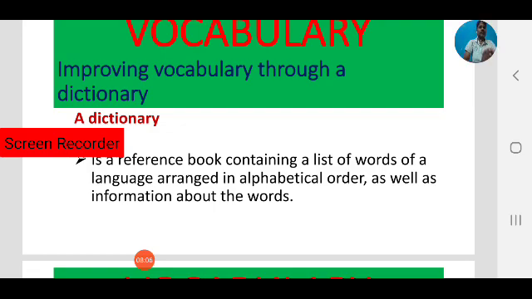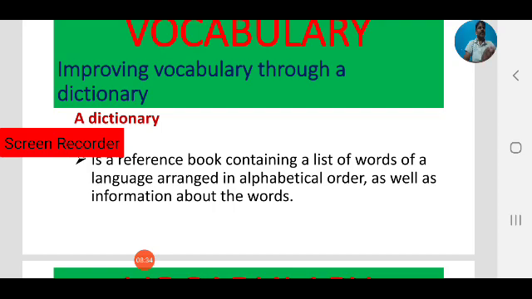In simple terms, a dictionary is a reference book which contains a list of words in a language, whether it may be English, Telugu or any other language. Every language has its own dictionaries, and there are many types of dictionaries also.